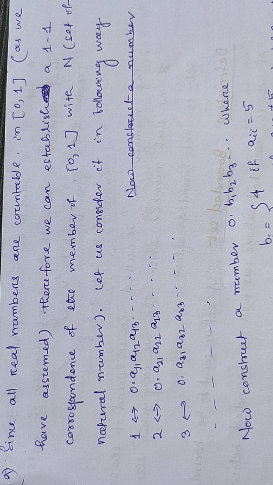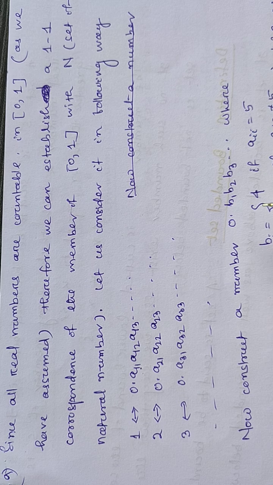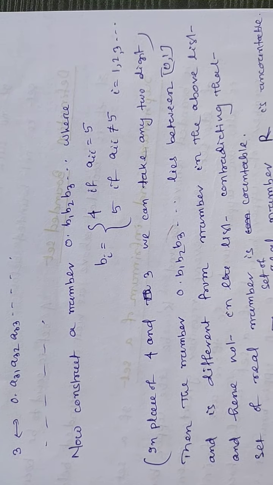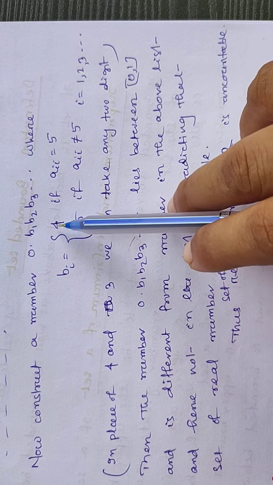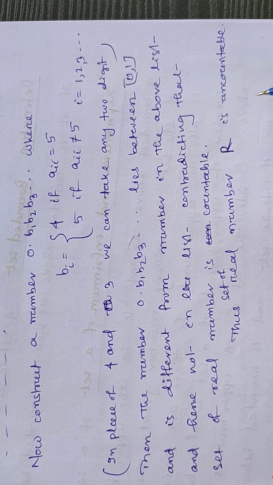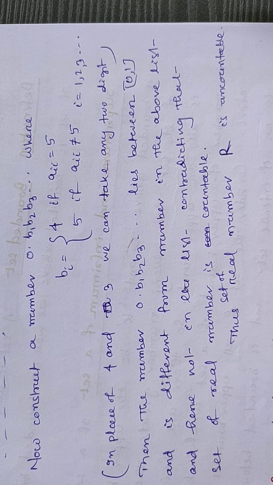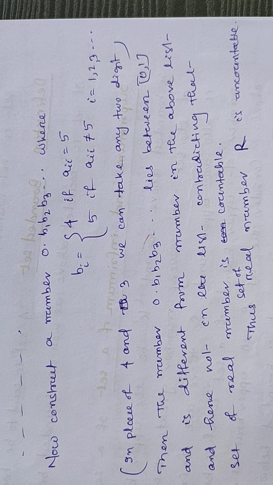Now construct a number 0 point b1, b2, b3, etc. In which way do we construct it? bi is equal to 4 if aii is equal to 5, and bi is equal to 5 if aii is not equal to 5.